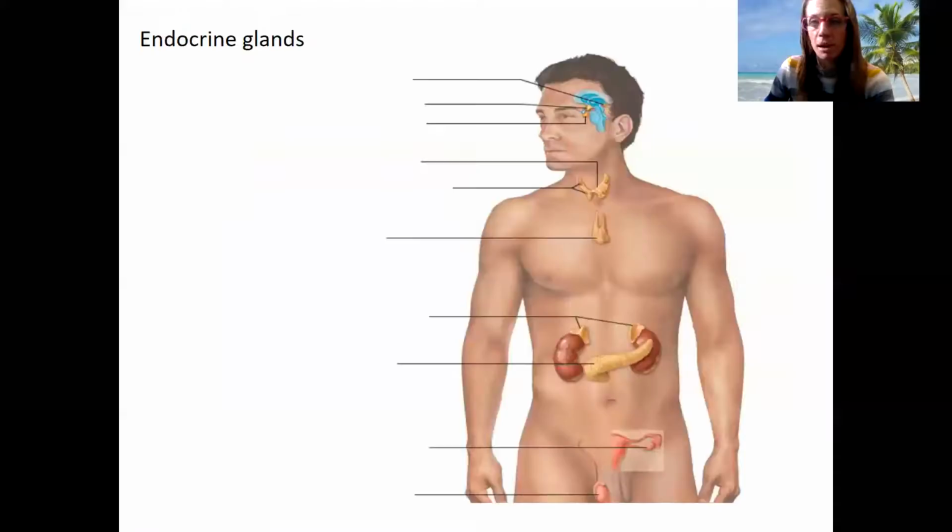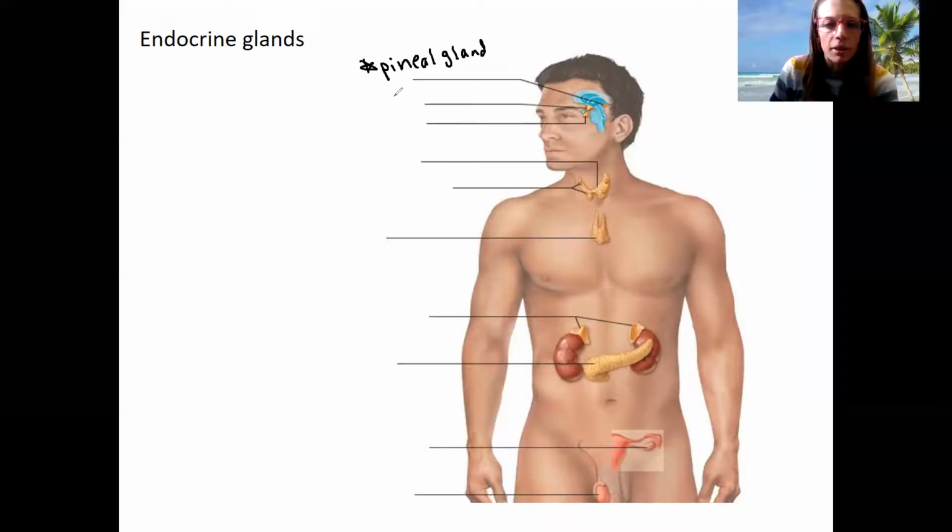Here is a picture of the main hormone producing glands, whose primary job is to produce hormones, or a very significant job. So the first one here, this back here, you guys recognize that? That's the pineal gland. And this is an endocrine gland that produces melatonin. So melatonin is involved in circadian rhythms, helps you be sleepy, and that's the job of the pineal gland.